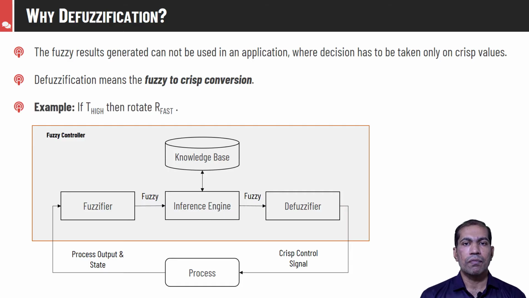For example, we might have a rule like if temperature is high, then rotate fast. If temperature is high, then the turbine should rotate the throttle fast. But the turbine cannot determine how fast it should be, whether it should be 300 rpm, 700 rpm, or 1200 rpm. So this fuzzy output "rotate fast" needs to be converted into a crisp value, so that "rotate fast" will map to some number, maybe 500 or 450 or 750, so that the turbine can work accordingly.